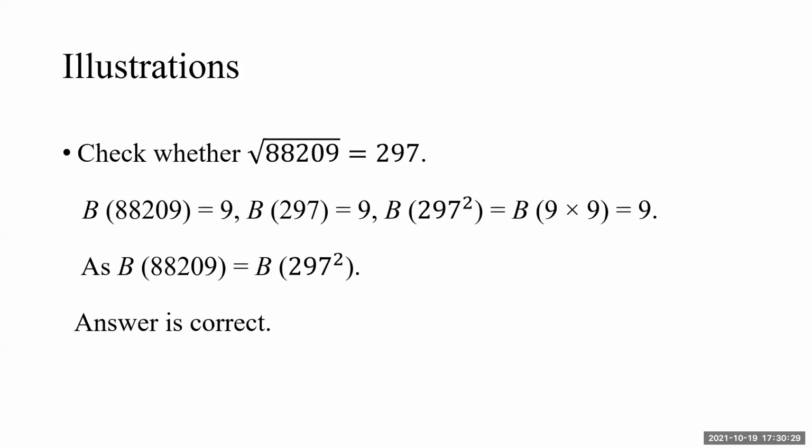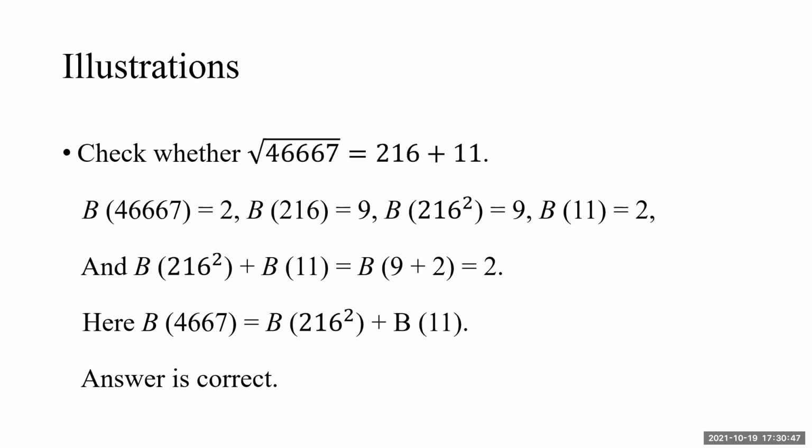Now come to the left side. Oh, sorry, we have done both the sides. The answer of the left and right hand side is 9. The answer is correct. But this is a situation of a single square root. See what happens. The same rule goes to a problem of this type. Check whether it is a non-perfect square number: the root of 46667 is given as 216 plus 11. Check whether it is correct or not.